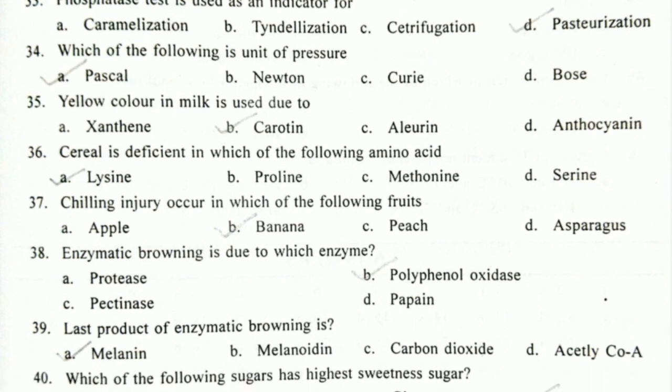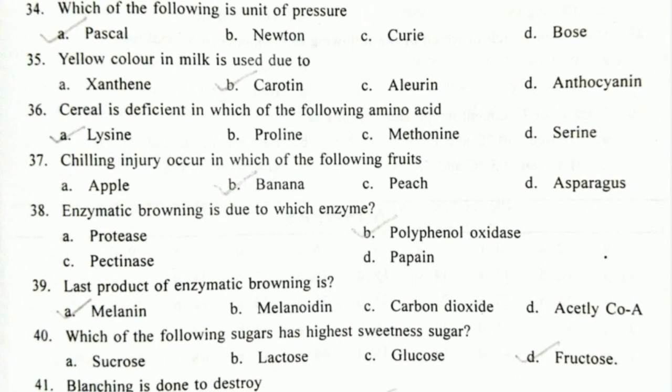Next question, cereal is deficient in which of the following amino acids? Cereals are deficient in lysine, and the question can also be asked in a way like legumes are deficient in which of the following amino acids. So keep in mind that cereals are deficient in lysine, whereas legumes are deficient in cysteine and methionine. Cysteine and methionine are sulfur containing amino acids. So cereals are deficient in lysine, and legumes or the pulses are deficient in cysteine and methionine. Any way the question can be asked.